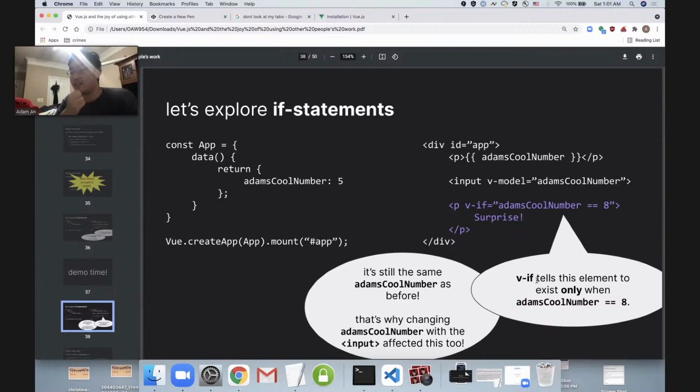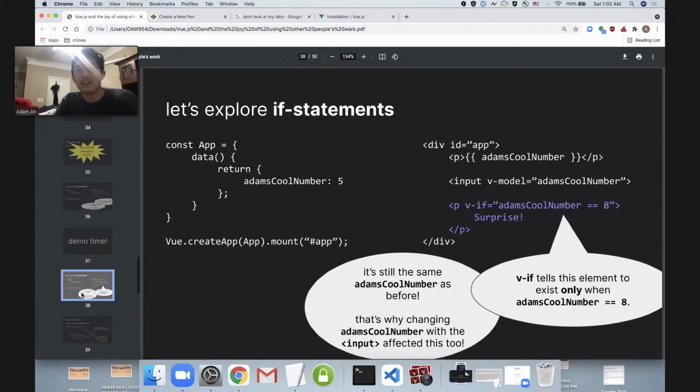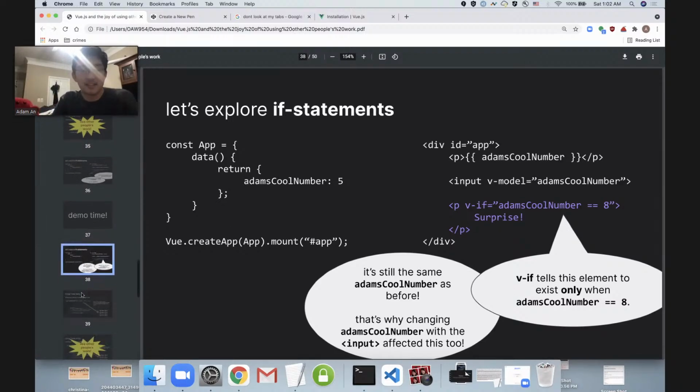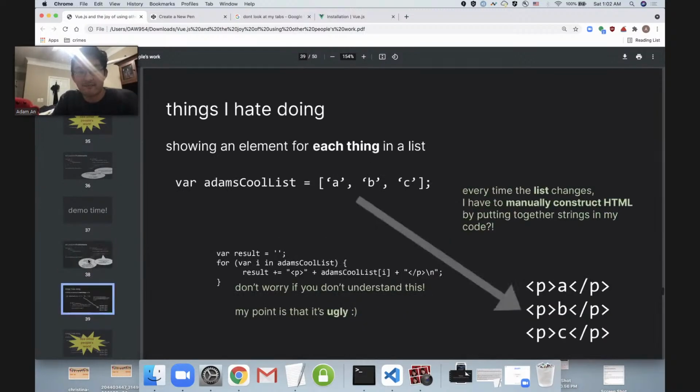v-if tells this element to exist only when this variable over here in our data equals 8. This is still the same Adam's cool number that's being referenced in all other places in both our JavaScript and HTML. It's still that same value being referenced. And that's why when I changed Adam's cool number with the input and with our button, it affected this too. All of the changes apply everywhere you use the same names. So yeah, Vue is consistent like that.